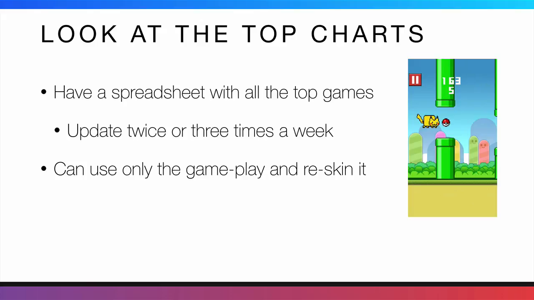Just imagine if the same person had uploaded Flappy Bird, Flappy Nyan Cat, and Flappy Catchu, right? So like if the same person after uploading Flappy Bird was like, okay, I need to reskin, let's make Flappy Nyan Cat. Okay, now let's make Flappy Catchu. How easy would they have been to do and how much money would he have made? So you don't need to clone the app, but you can get the idea for a good gameplay and try to adapt it to the themes that came up on your market research.